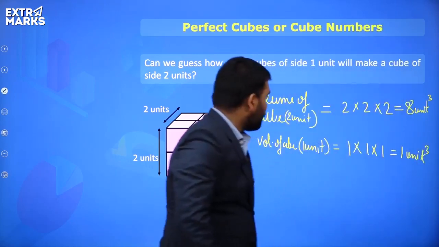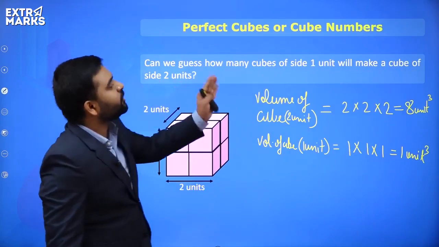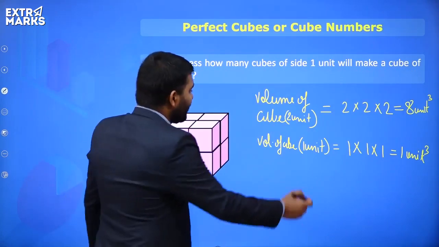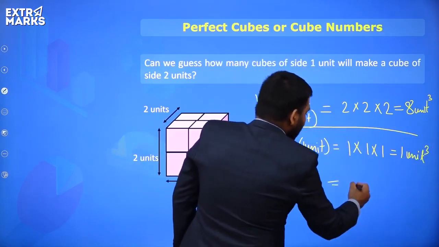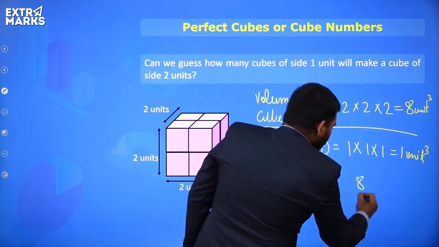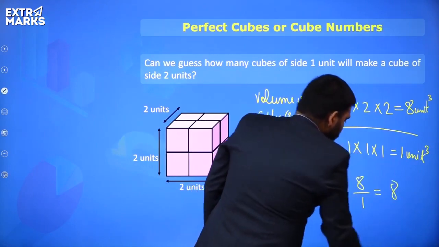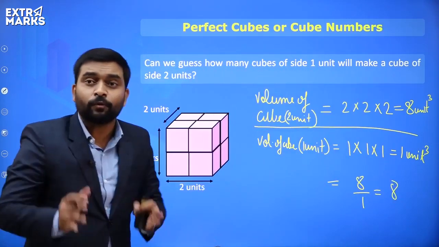So obviously everyone, we have to find how many cubes. So what will you do? You will divide them. So you will say, sir, we get the answer as 8 divided by 1. It is equal to what? 8. So this is the answer. This is how we solve the question.